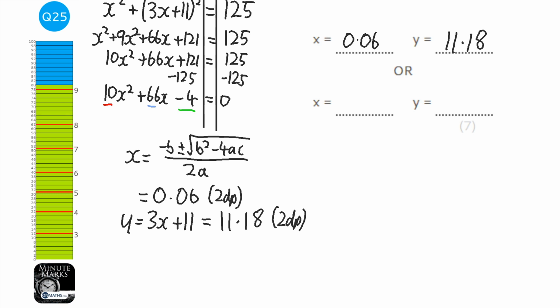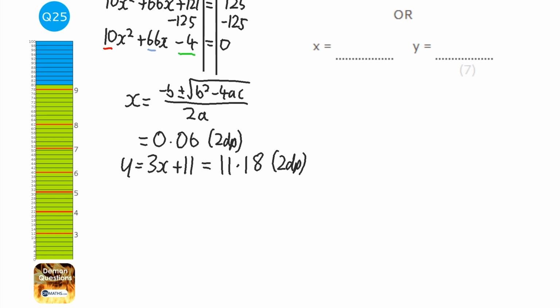Then I'm going to see if I can go back. Does my calculator let me go back in time? No, it doesn't. So I'm going to have to press the fraction button again and type this all out. So minus 66, and this time take away the square root button, 66 squared minus 4 times 10 times minus 4 over 2 times 10. I could just write 20, but anyway. Okay, this time it gives me a value of minus 6.66.